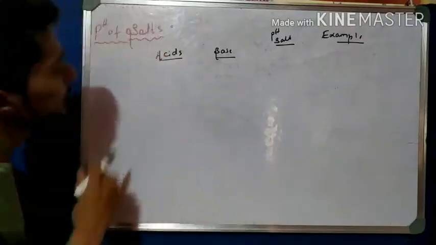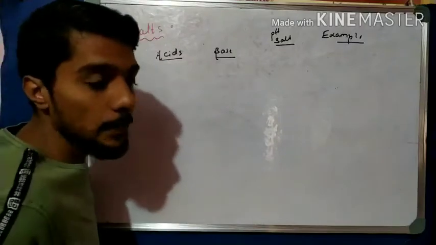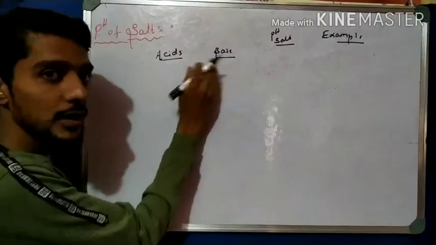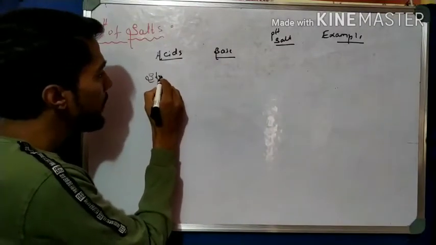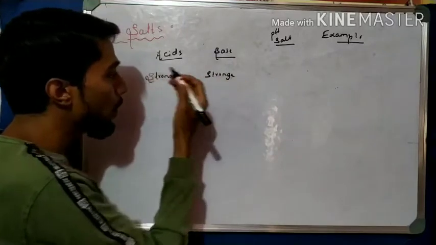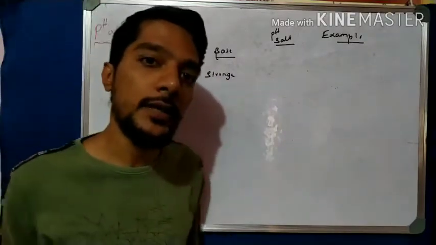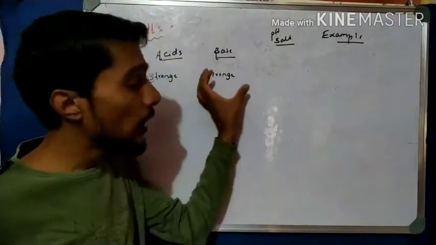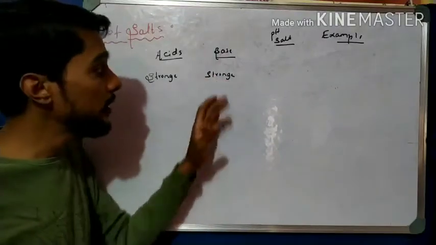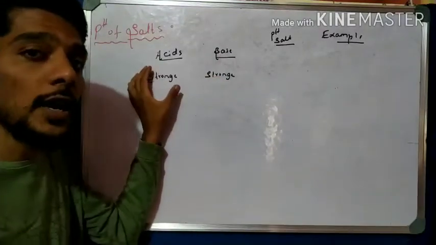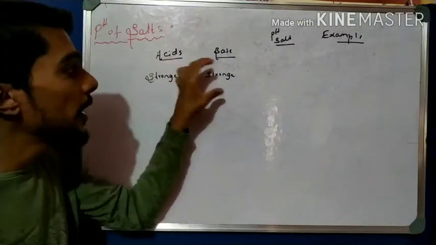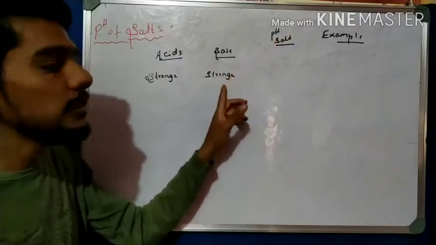So now how is it? See, acid and base. So I take here both acid and base as strong. Okay, this is here strong acid and strong base. We know the meaning of strong acid and strong base: a strong acid has more H plus ions, and a strong base has high OH minus ions. Now another definition: what is a strong acid? One whose pH value is less, the lower the pH value, the more acidic. Here the higher the pH value, the more basic.